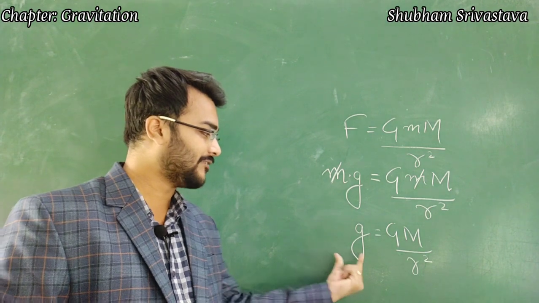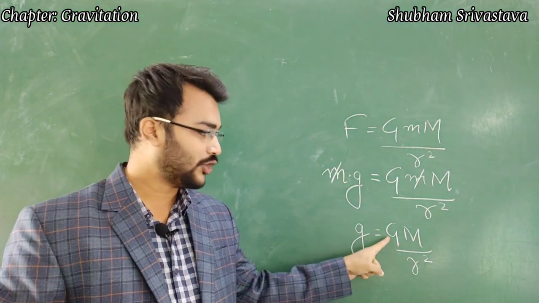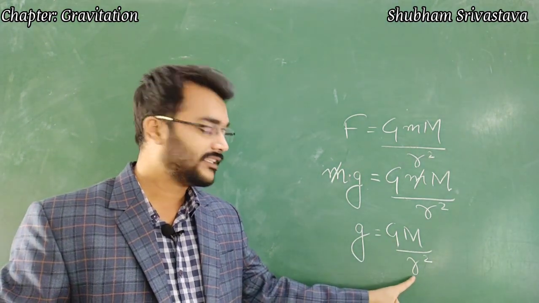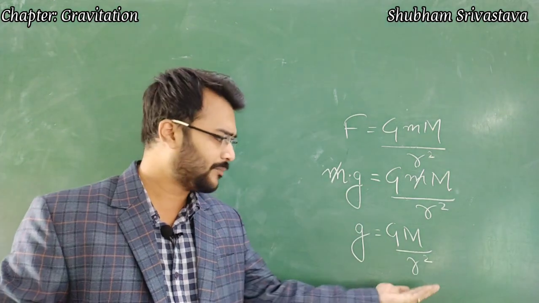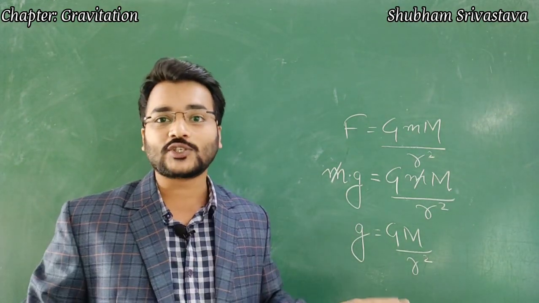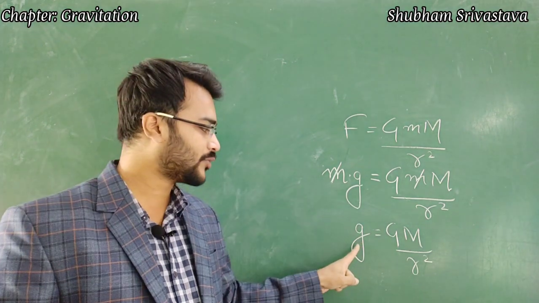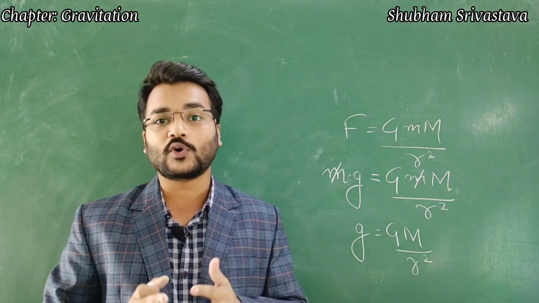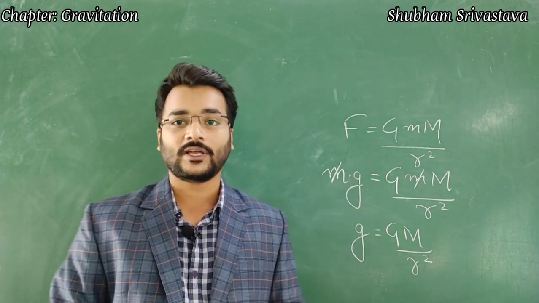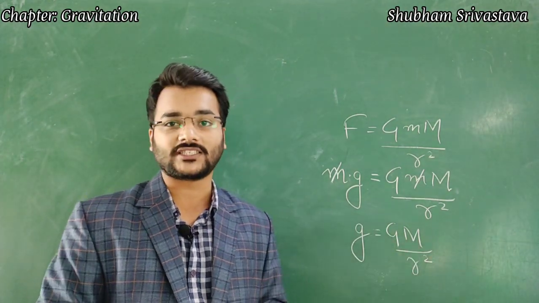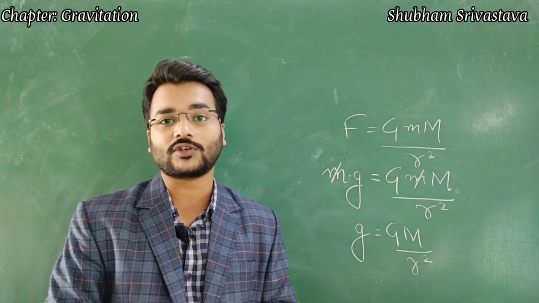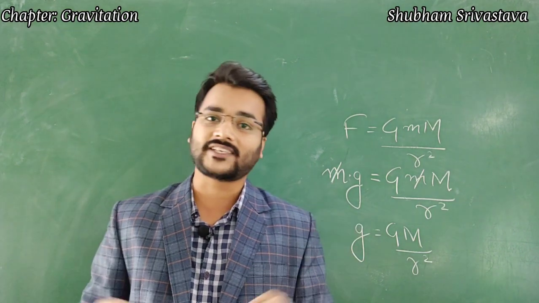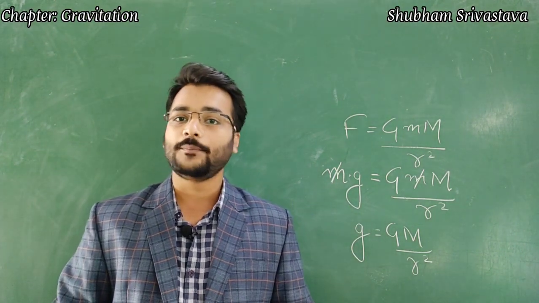Now we need to notice that the value of small g is dependent on the universal gravitational constant, whose value is not going to change, the mass of the earth, and the distance between the body and the earth. It is simply the radius of the earth. So nothing is going to change here, and also the value of small g does not depend on its own mass, and that is why the value of small g for all of us is the same, because these values are not going to change. The mass of the earth, the radius, the universal gravitational constant, nothing is going to change, and that is why the value of small g on earth is fixed, and it is about 9.8 meter per second square.